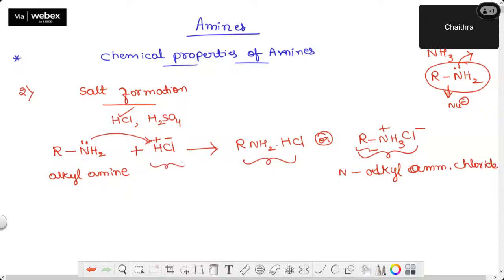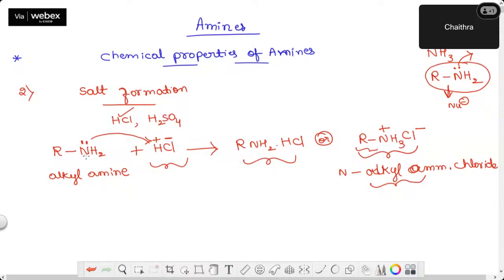In the presence of mineral acid, RNH2 is behaving like a base. And one more thing, which I have even told you in the last class: this is the ammonium species which has been produced here.